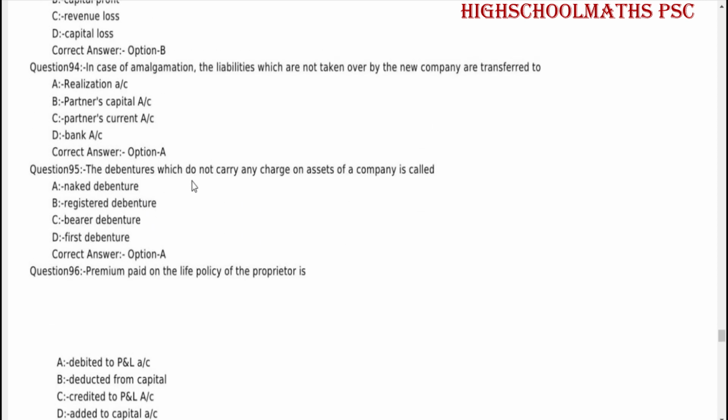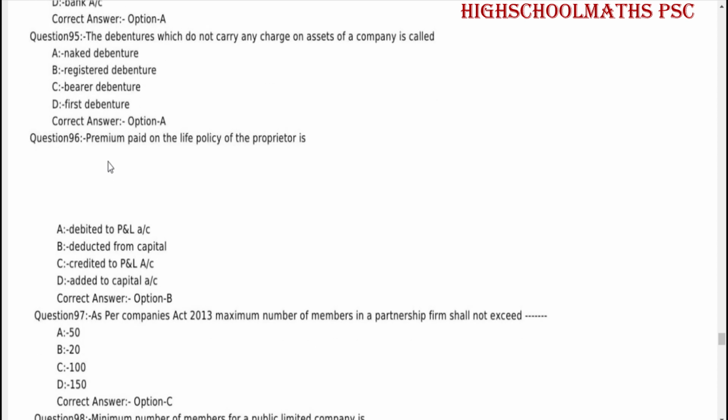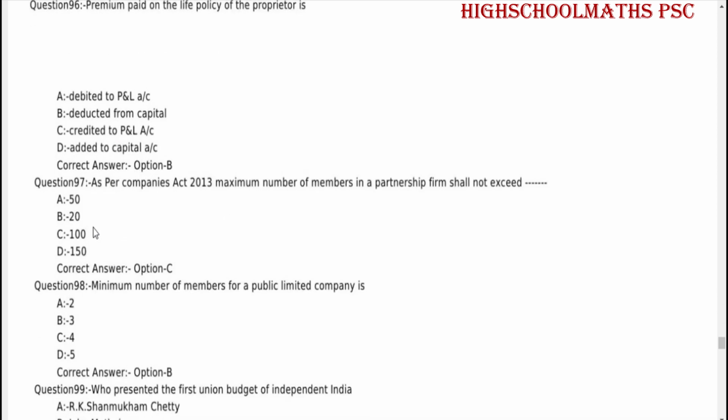Debentures which do not carry any charge on assets of a company is called naked debenture. Premium paid on the life policy of the proprietor is deducted from the capital.